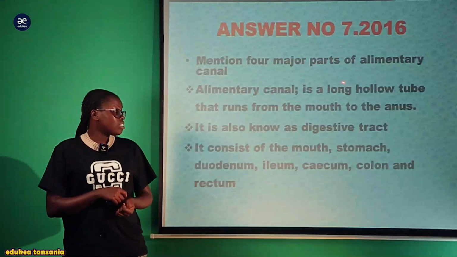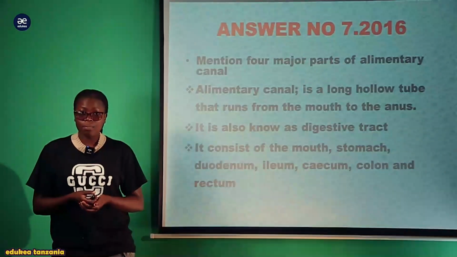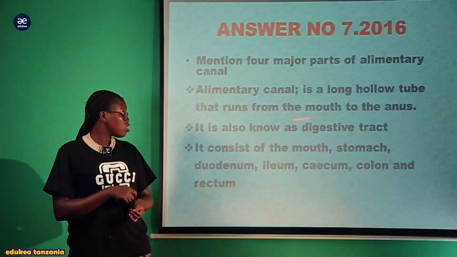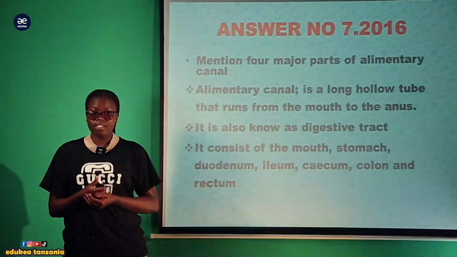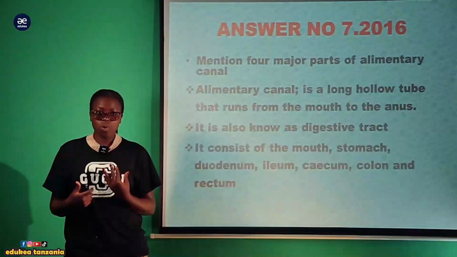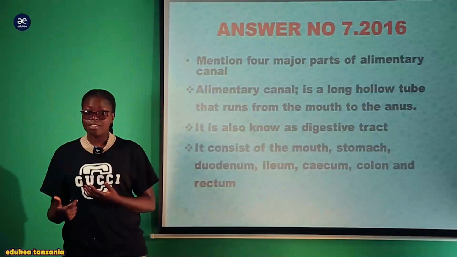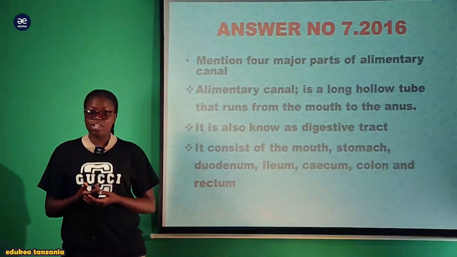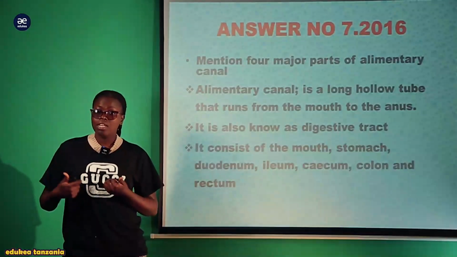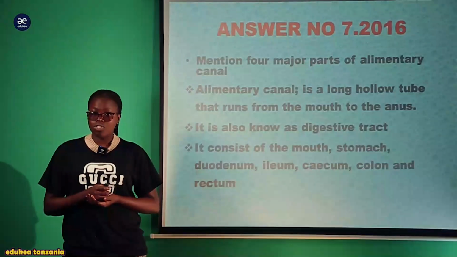So the alimentary canal is a long hollow tube that runs from the mouth to the anus. Ni tube ambayo inaanzia kwenye mdomo mpaka kwenye anus. Kwa hiyo inaanzia kwenye mdomo where the ingestion takes place to the anus where the egestion takes place.